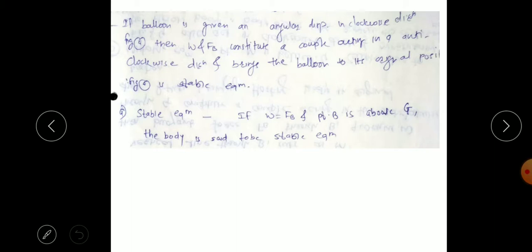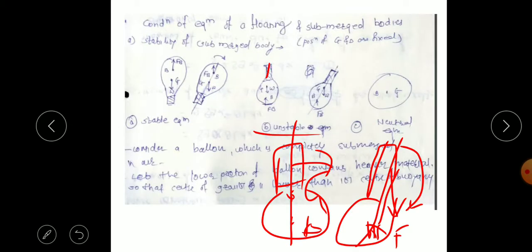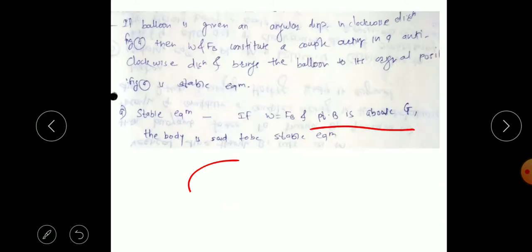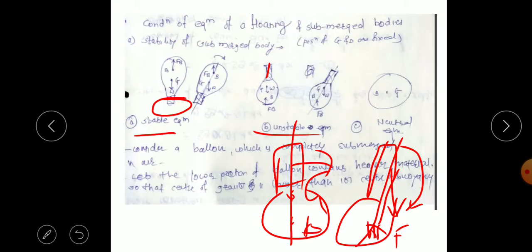So you can see a stable equilibrium when point B is above the G. If G, the heavier part of the object, is in the downside, it is stable equilibrium, meaning G is below. When G, that is the heavier part of the object, is lower, then if G is below the B, as in this case, that is a stable equilibrium.